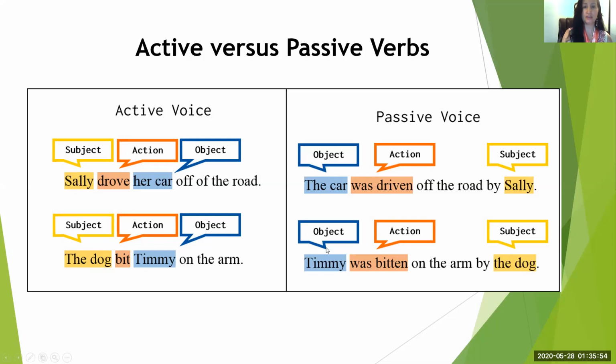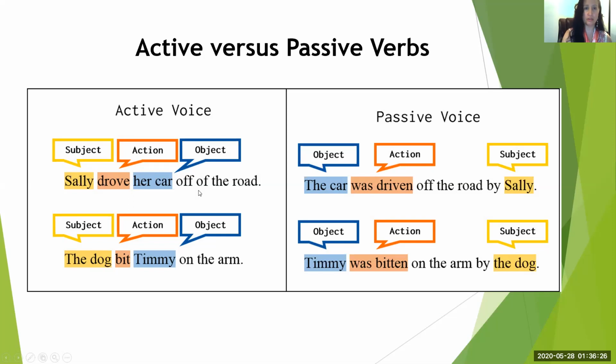Next sentence. Timmy was bitten on the arm by the dog. You notice here, Timmy is the object, was bitten is the action, on the arm. Now we can say Timmy was bitten on the arm by the dog, or we can say Timmy was bitten on the arm. Because in the passive voice, most of the time, we don't care who it is. We just care about the object and the action.